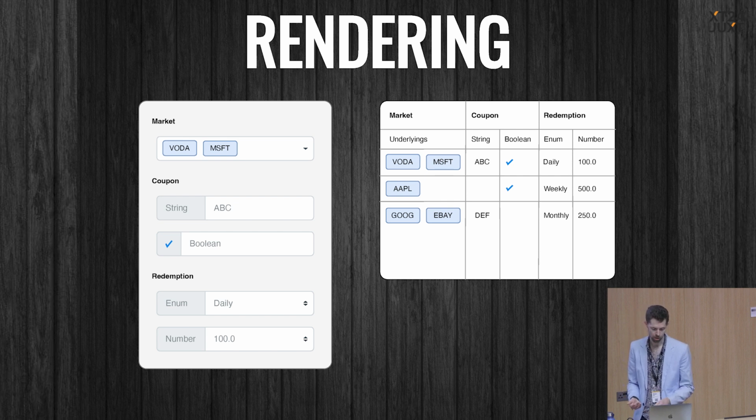So building a bespoke UI is not easy for complex things like structured products. Building a generated one isn't either, but in many ways, JSON Schema did actually make this whole task quite a lot easier. So now we had our state machine for producing data for rendering.